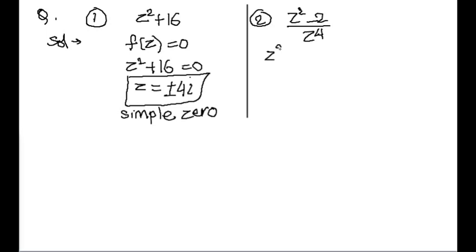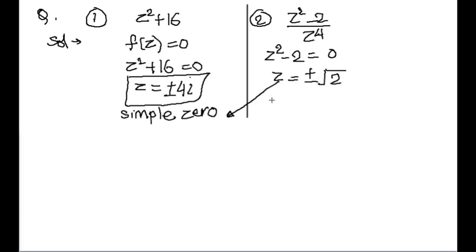So when we equate z square minus 2 equal to 0, it gives z equal to plus minus root 2. It means if we put this value here, then the numerator becomes 0. 0 divided by anything gives 0. Correct? So it is the simple zero. Which type of zero? Same. Plus root 2 and minus root 2 are the simple zeros.